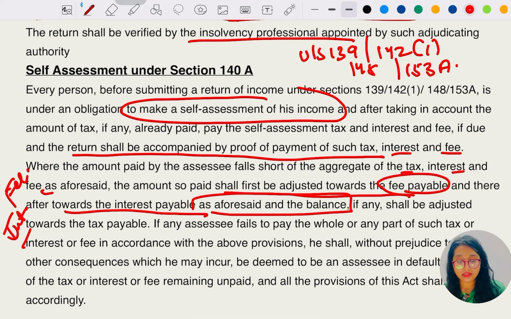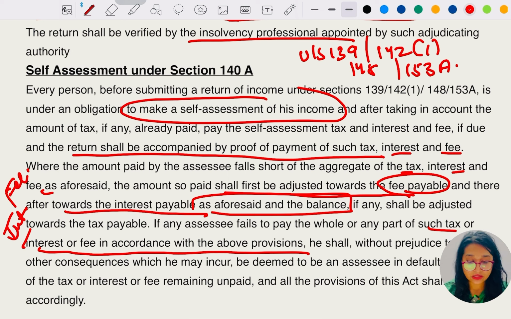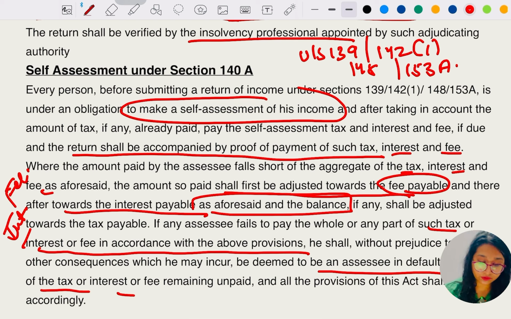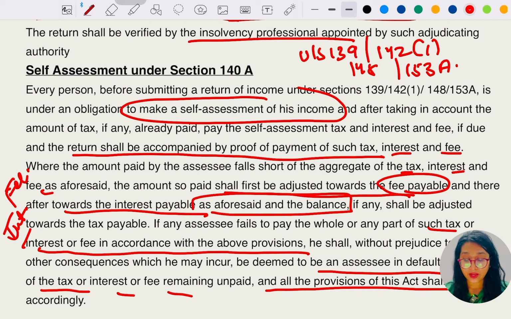If any assessee fails to pay the whole or any part of such tax or interest or fees in accordance with the above provision, he shall, without prejudice to any other consequences which he may incur, be deemed to be an assessee in default in respect of the tax or interest or fees remaining unpaid, and all the provisions of the Act shall apply accordingly. Simply, first of all, every person has to make the self assessment under section. Any person who is required to file the return under section 139, 142 subsection 1, 148, 153A. Okay, hope this was clear.